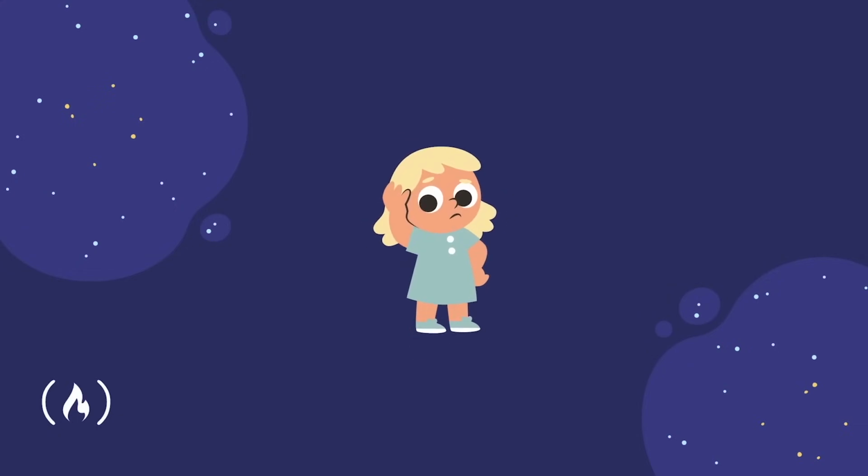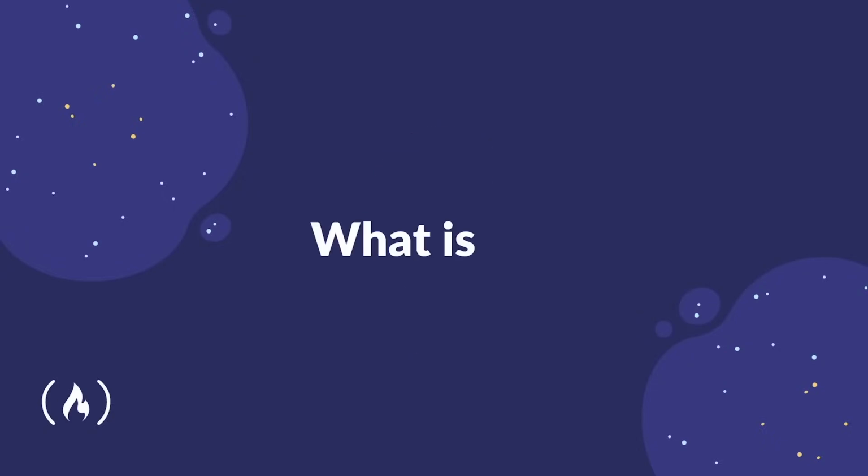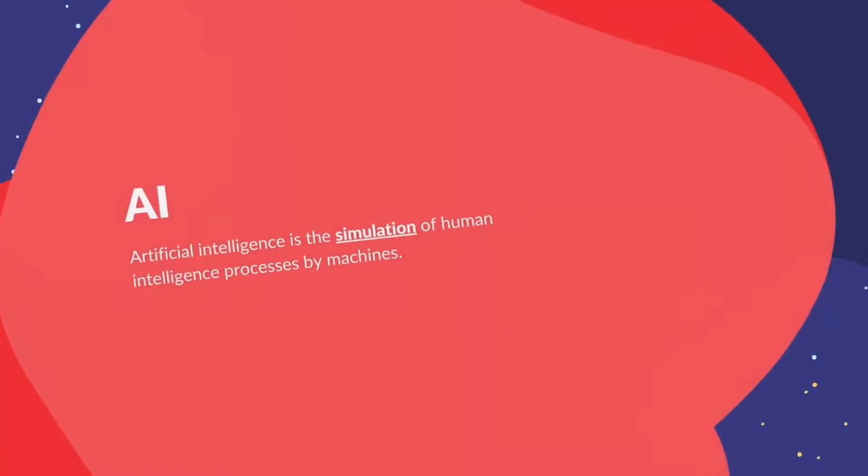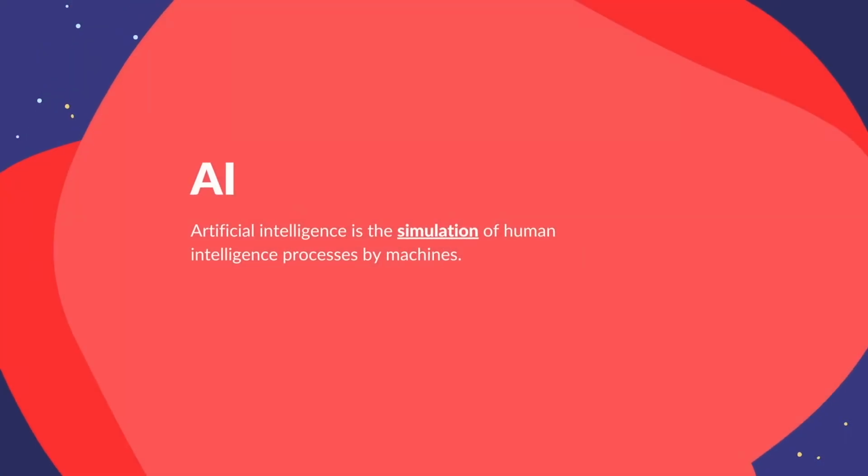Before moving on, let's actually make sure we are on the same page about what exactly AI is. Artificial intelligence is the simulation of human intelligence processes by machines. I say simulation as artificial intelligence is not sentient, at least not yet anyways, meaning it cannot think for itself, as much as it may seem it does.